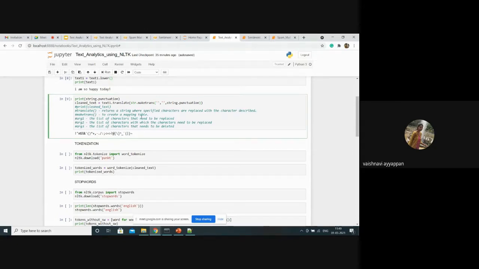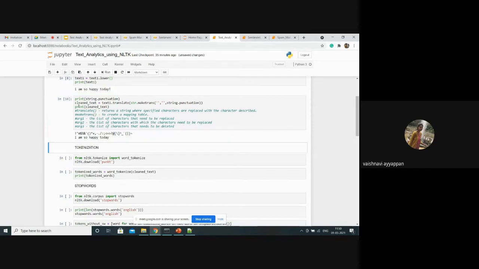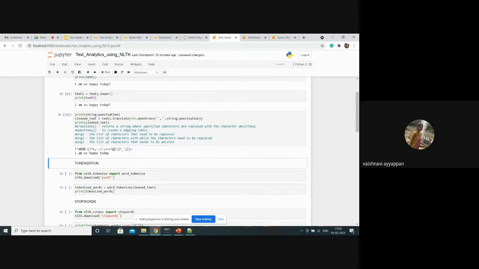We are going to remove the punctuations. For that, I am using make trans. Make trans has three arguments. The first two are for replacing, we are not going to use that. In the third argument, we are going to delete the punctuation characters. So I have mentioned the punctuation characters in the third argument. Let's see the output of the cleaned text. It has translated the text after removing the punctuations, assigned it to the clean text, and we get the output as I am so happy, without the exclamatory mark. Okay, I hope till this part you can understand.